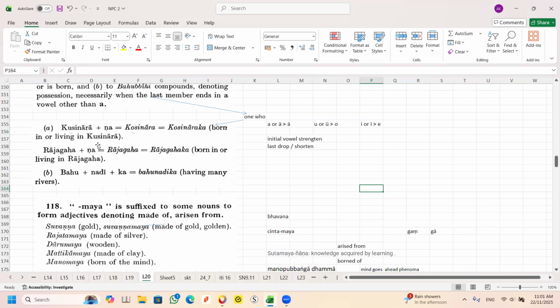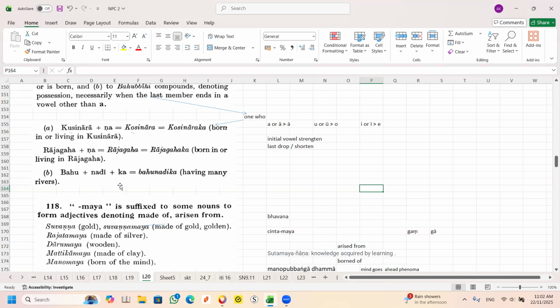It can be one of these, but when you look at the sentence, you will identify whether it's born or living. If it's born, the word will be jati, and you know it's talking about being born here. Otherwise, for living, you will see the word viharati or something like that. Straight away you can identify that. So in this particular case, it's born or living in. This is all the place Rajagaha.